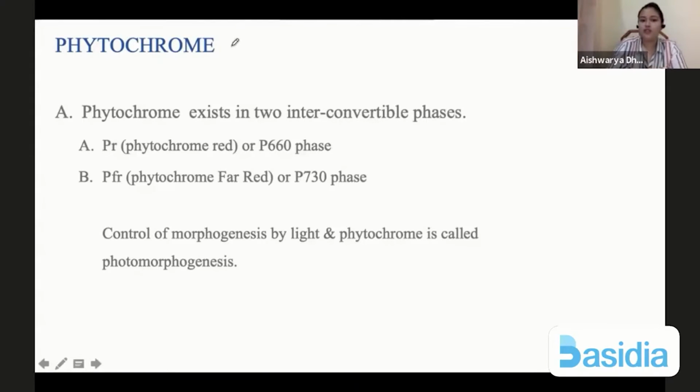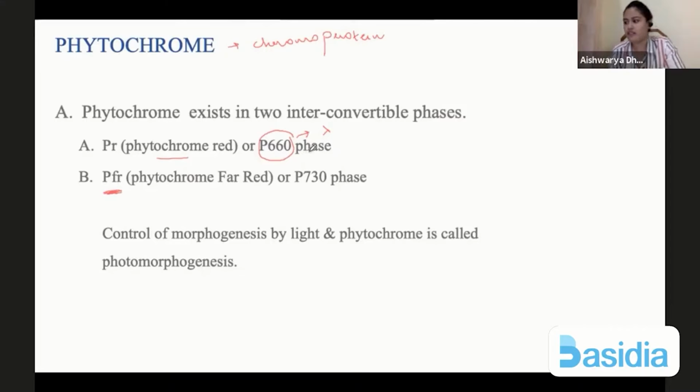Okay, we are talking about phytochrome. Phytochrome is a chromoprotein. It helps in regulation of growth of the plant, and this occurs in two forms. Phytochrome exists in two interconvertible forms. First one is phytochrome red, which is P660. That means it absorbs light of 660 nanometers wavelength. And then we have PFR.